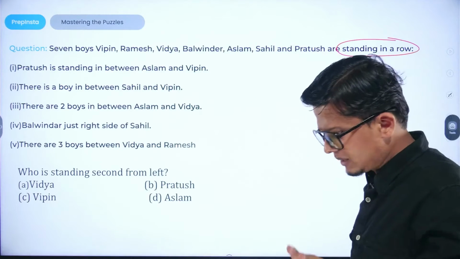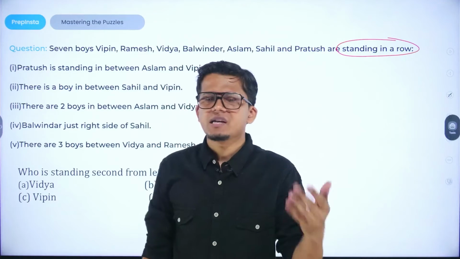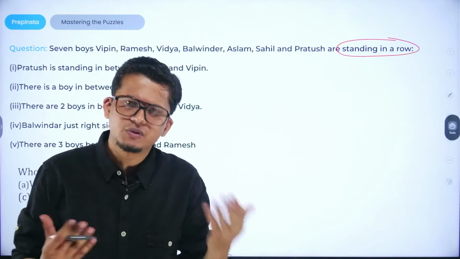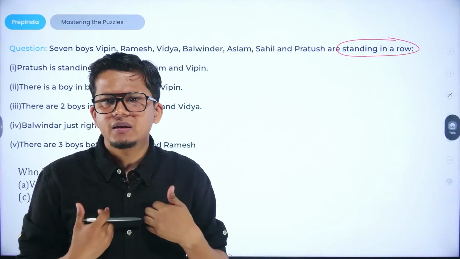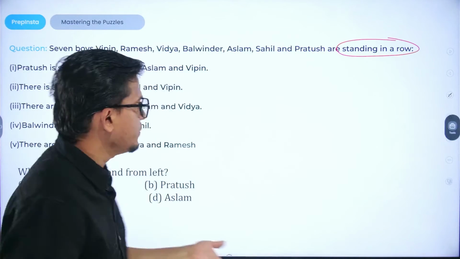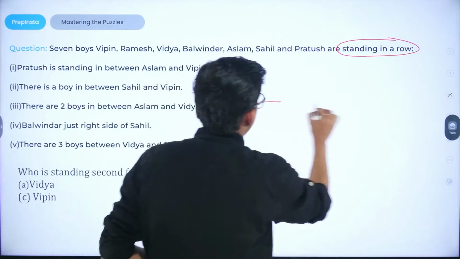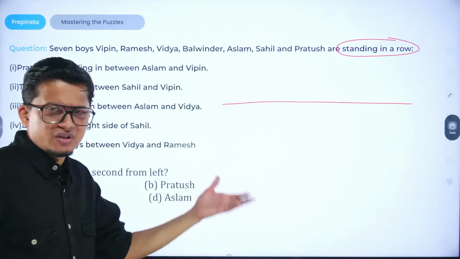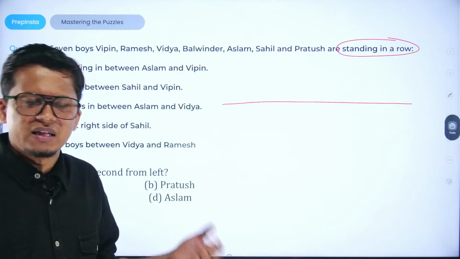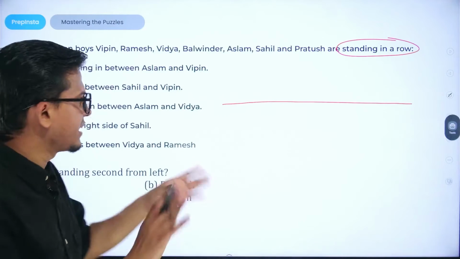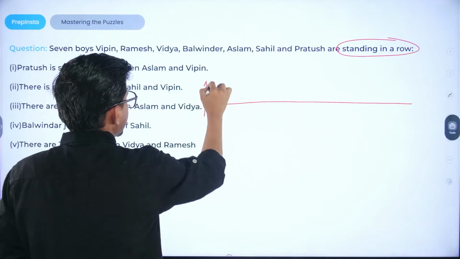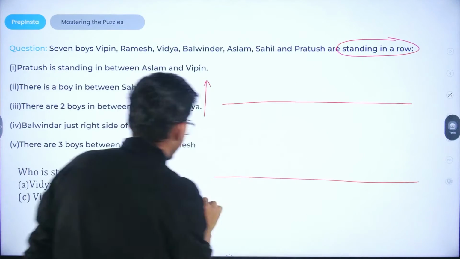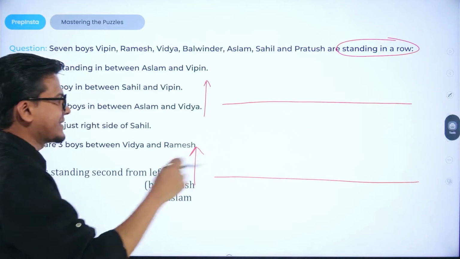We are not being provided with the direction in which they are facing, so we can assume whatever direction we want. Whenever the direction is not given, we can assume any of the directions in which they are facing. So all the students are standing in a row, facing the same direction.